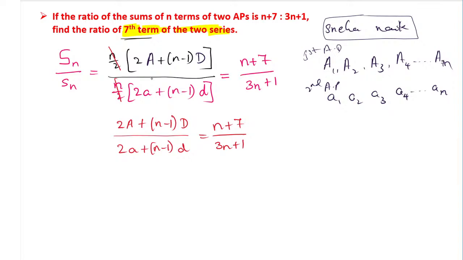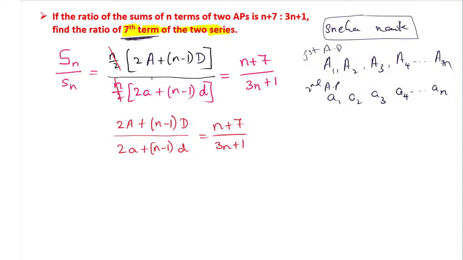So here we require a plus (n minus 1) into d, because we want to find the nth term. We have to find the seventh term.